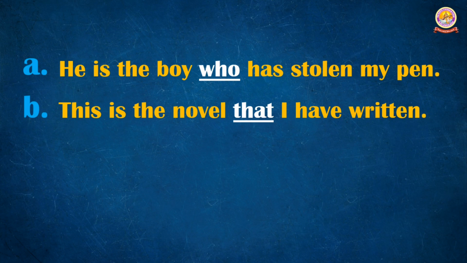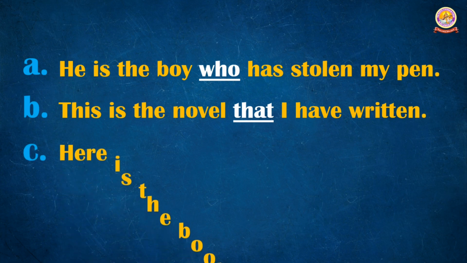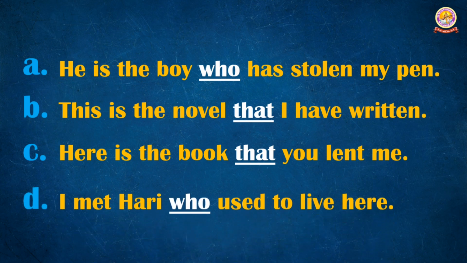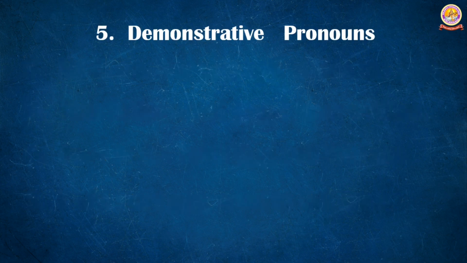For example, this is the novel that I have written. So here that is a relative pronoun. Here is the book that you lent me. Again here that is the relative pronoun. I met Hari who used to live here. Again here who is the relative pronoun. So if you observe these four examples, we can see two sentences joined by one pronoun, that is called a relative pronoun. Next, fifth one, demonstrative pronouns.